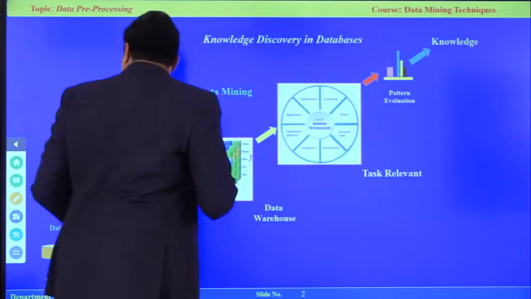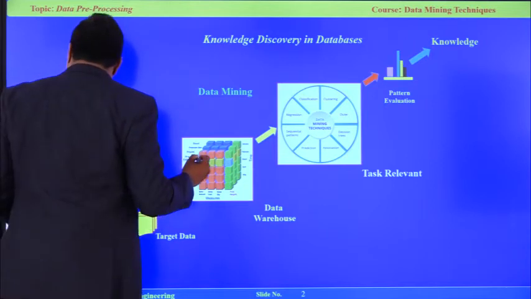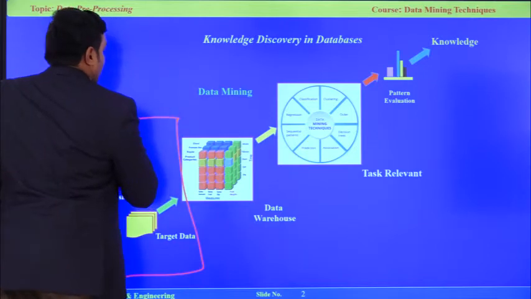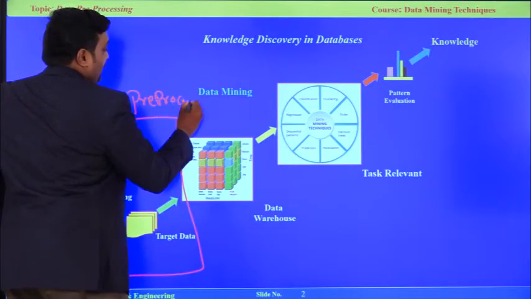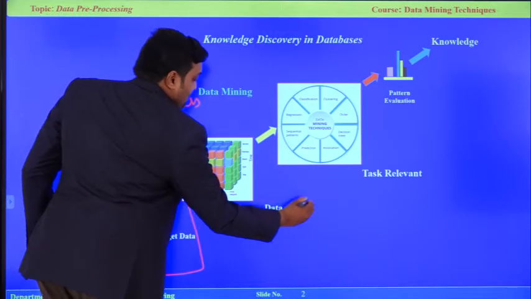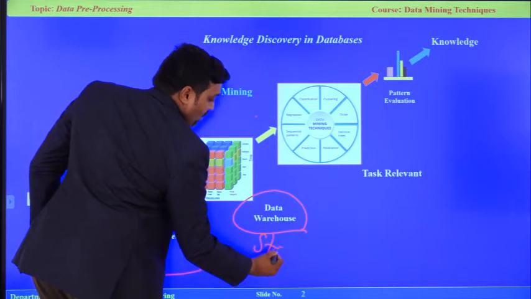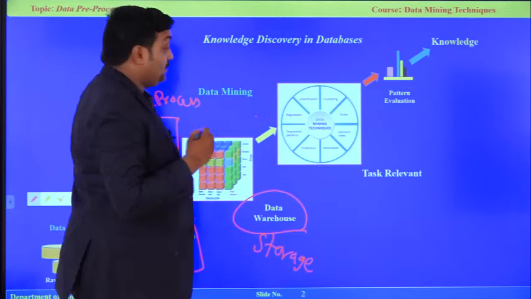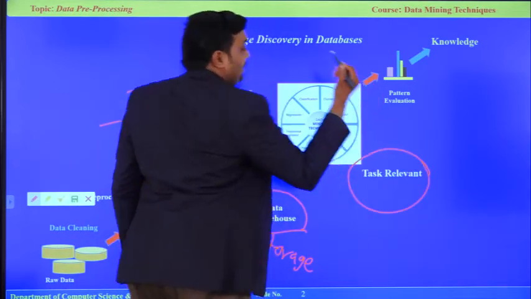The first part, up to here, is the data pre-processing operation: stage 1, data pre-processing, collection and cleaning. Then the storage mechanism: the data warehouse is where we can store all your clean data. Then we are going to perform the task relevant operation.